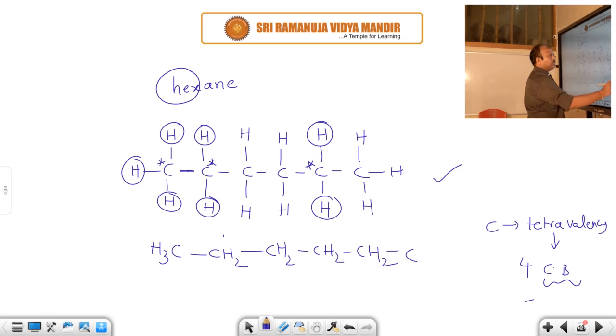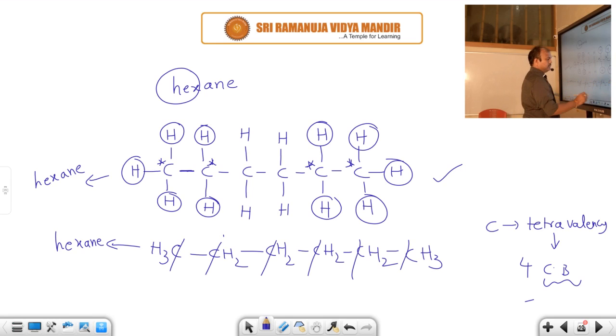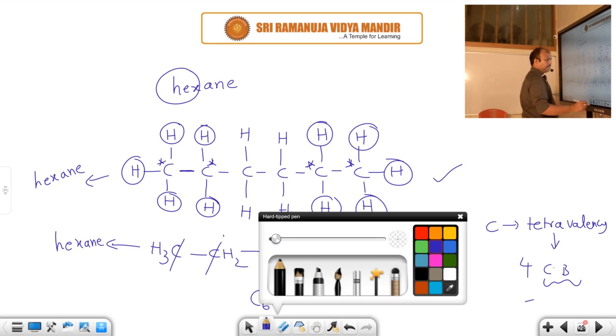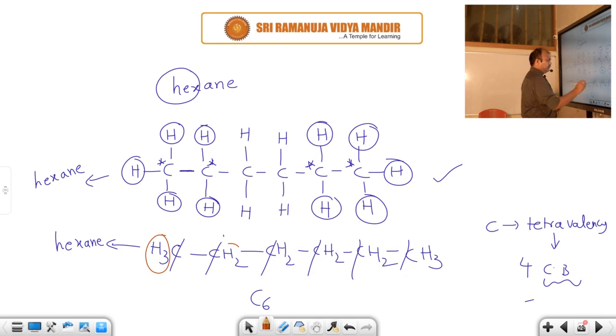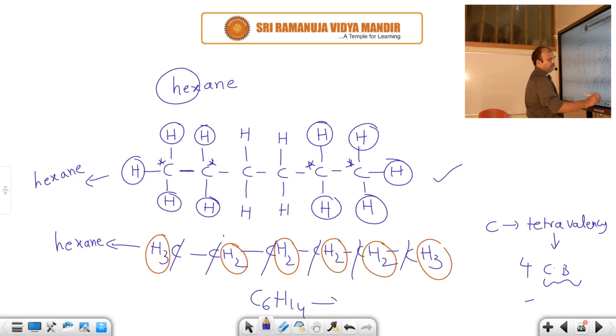Okay, students. And the sixth carbon, that means this one, how many hydrogens are there? The sixth carbon contains 3 hydrogens. So of course this is also hexane. If you take the total, how many carbons are here? 1, 2, 3, 4, 5, 6. C6. How many hydrogens are there? Here 3, here 2, 5, here 2, 7, here 2, 9, here 2, 11, here 3. Total 14. So the formula is C6H14. This is also hexane.